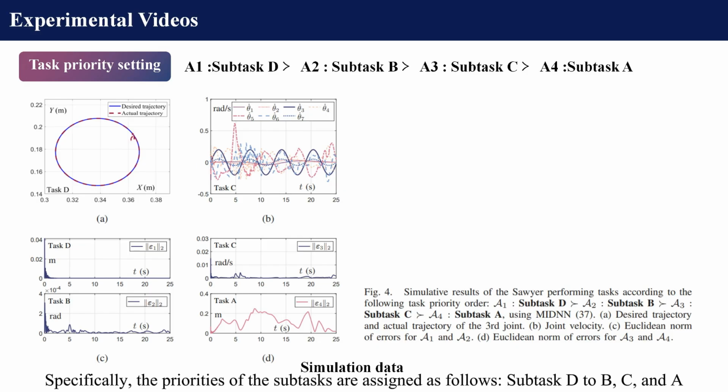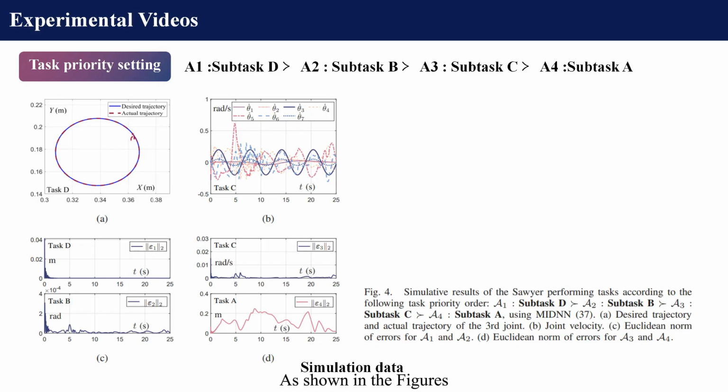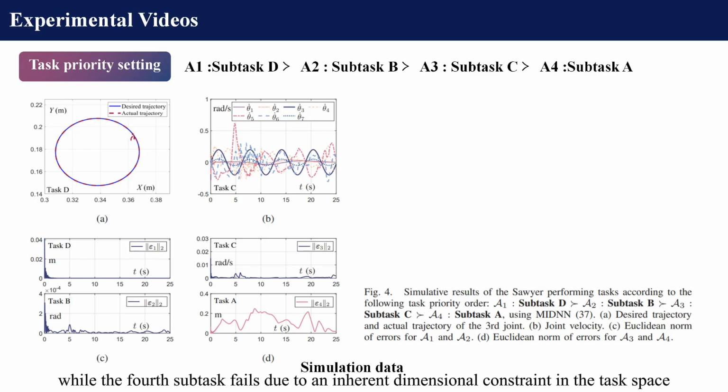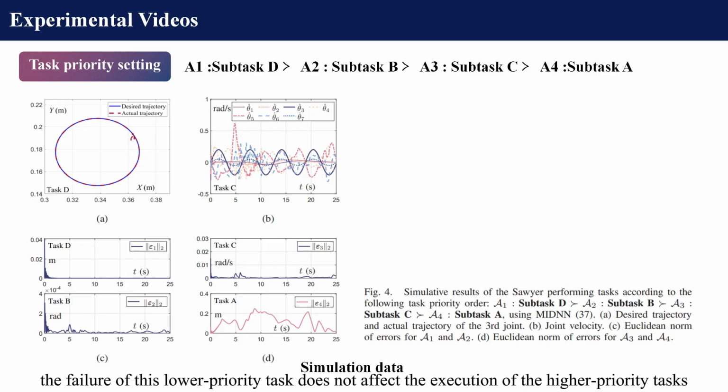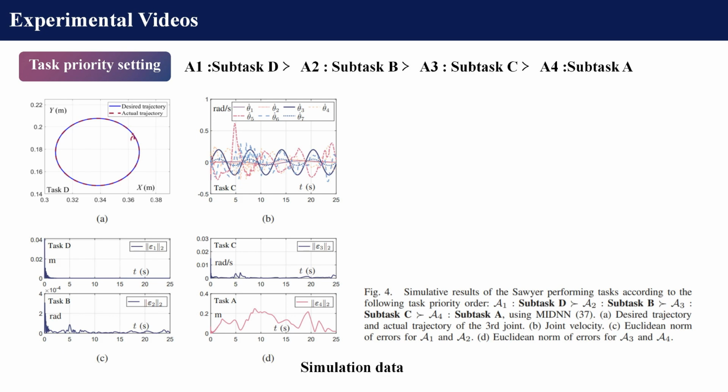Specifically, the priorities of the subtasks are assigned as follows: subtask D to B, C, and A as shown in the figures. The three higher priority tasks are successfully executed, while the fourth subtask fails due to an inherent dimensional constraint in the task space. Significantly, the failure of this lower priority task does not affect the execution of the higher priority tasks.